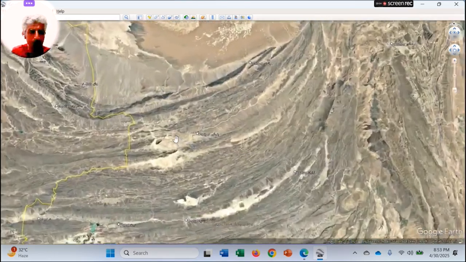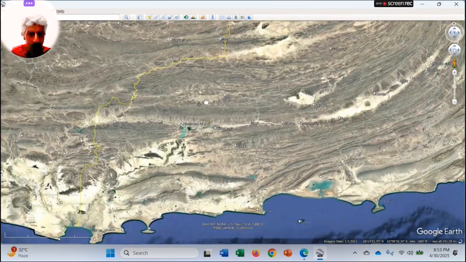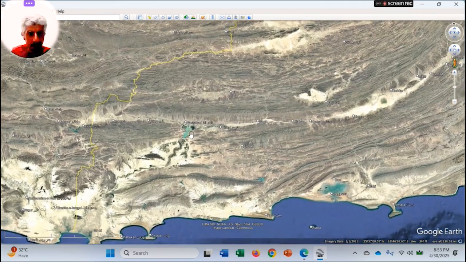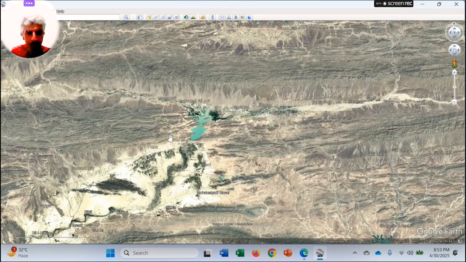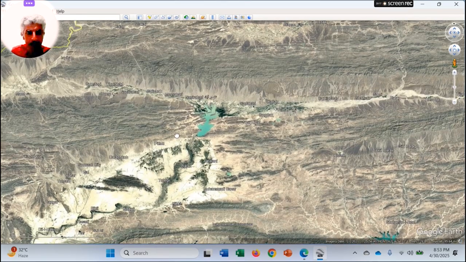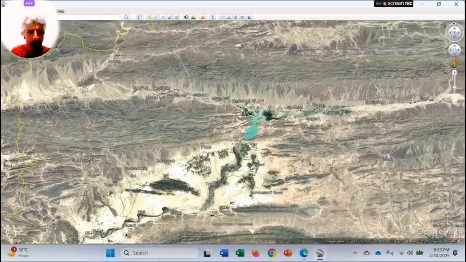If we zoom further, we can find certain lakes. Here you can see this is a lake, and that is the salty lake, what we call the Hamuns.